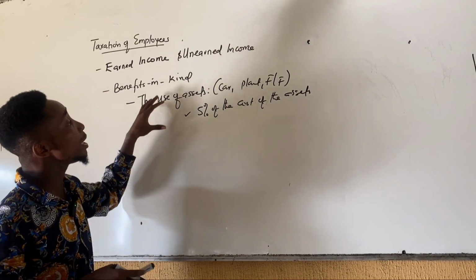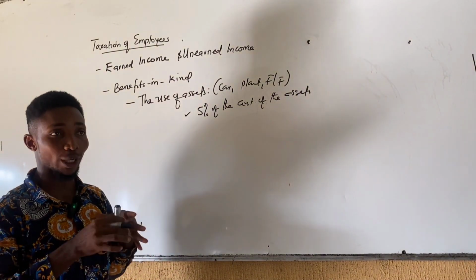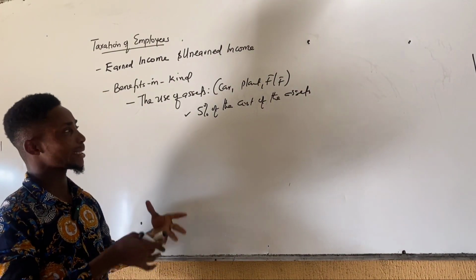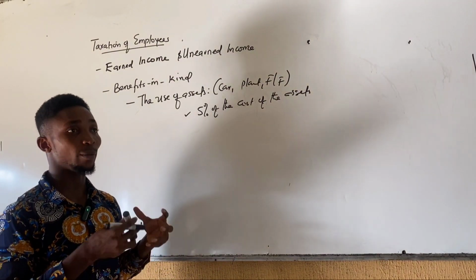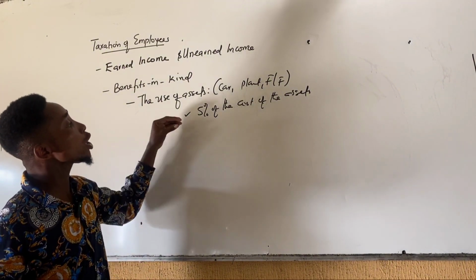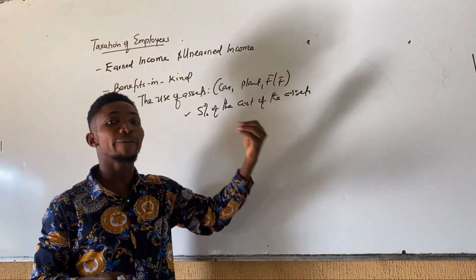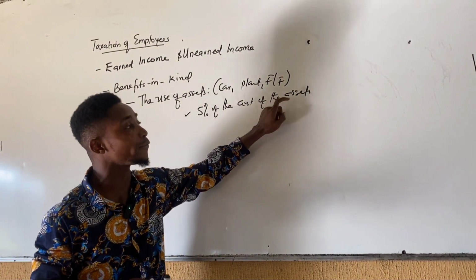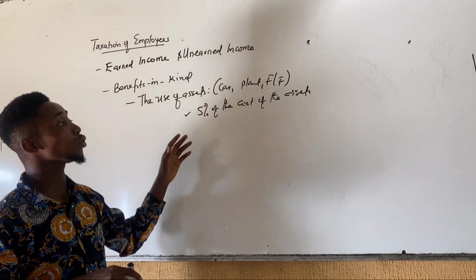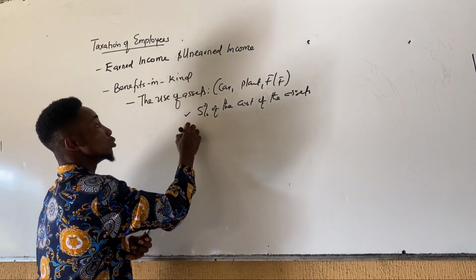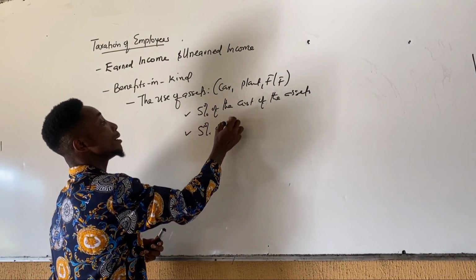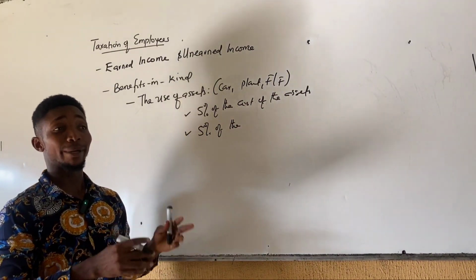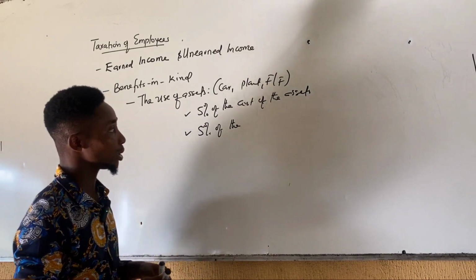If the employer gives the employee an official car, we cannot calculate the total cost of the official car as part of the income that the employee has received. So what we calculate as the equivalent to the income that the employee has received is 5% of the cost of that asset, if the cost is known. And if the cost is not known, it is 5% of the market value of the asset. The market value is determined by the tax authorities.